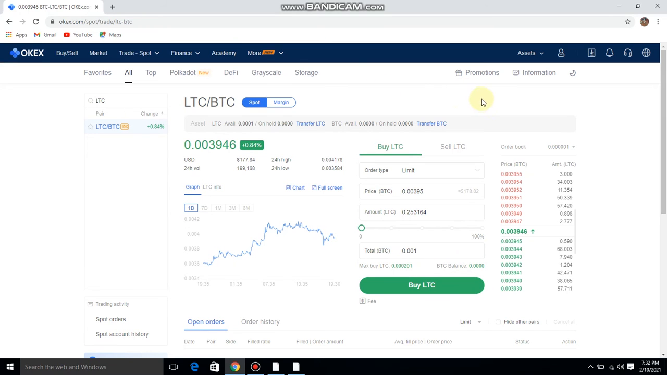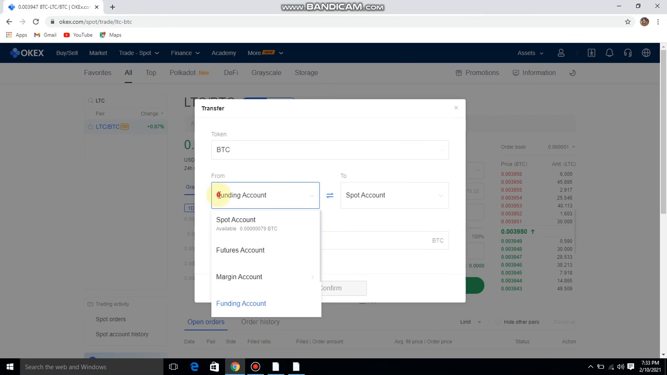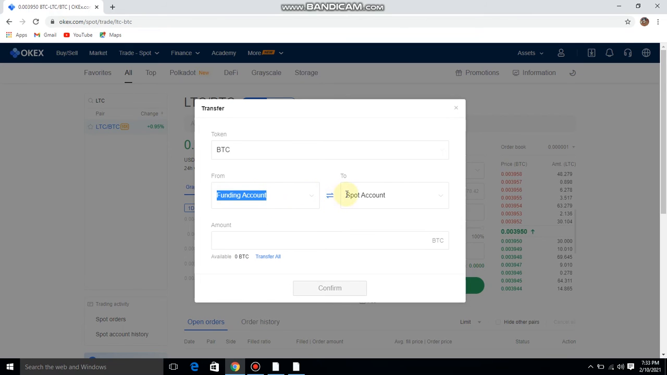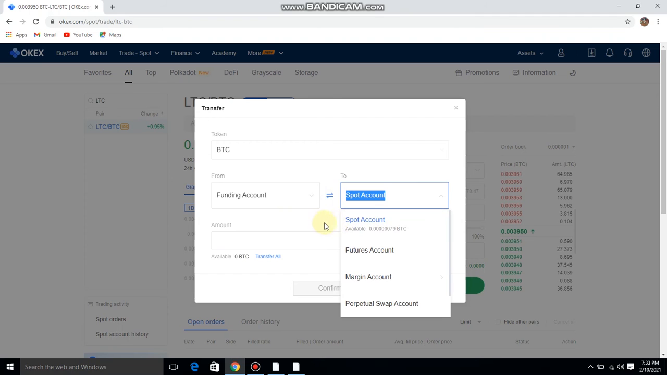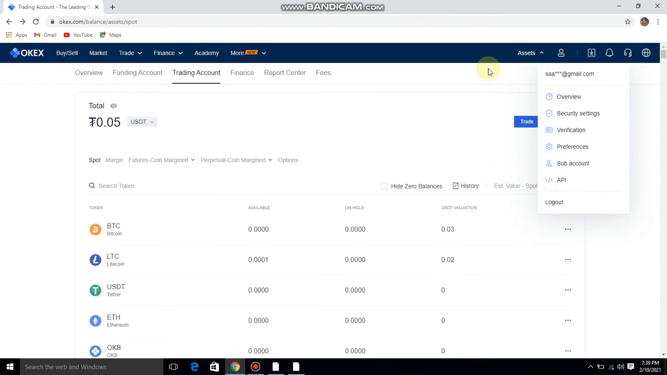Number three, another great feature of this website is to transfer your free earned Bitcoin between the funding account and trading account. For example, you earn free Bitcoin by watching ads. These free Bitcoins are in your funding account. You can transfer them into your trading account easily, where you will trade in different currencies all over the world. That's why I preferred Okex.